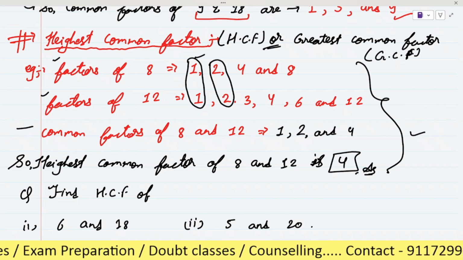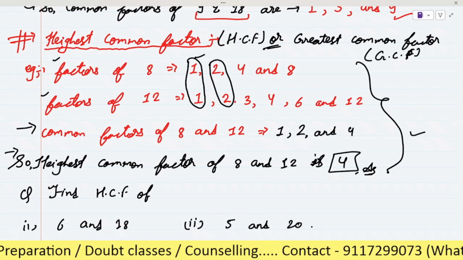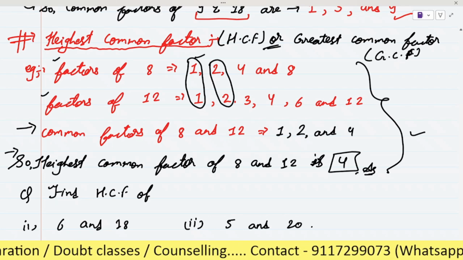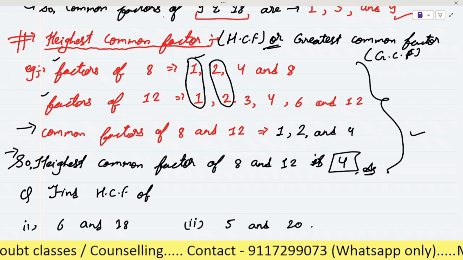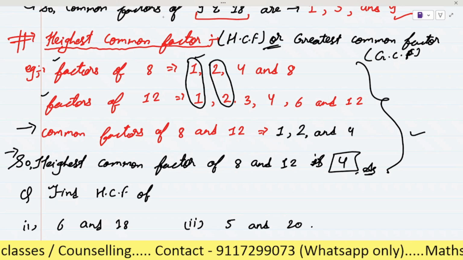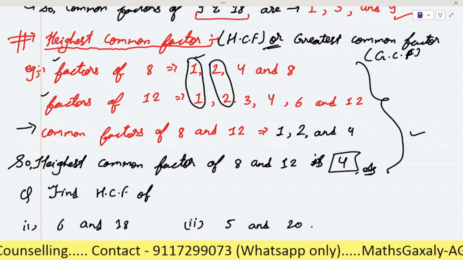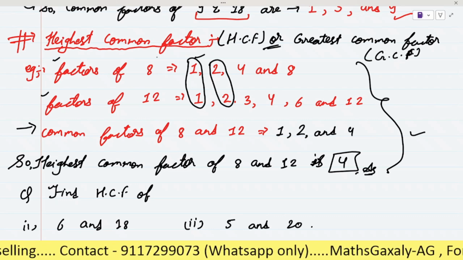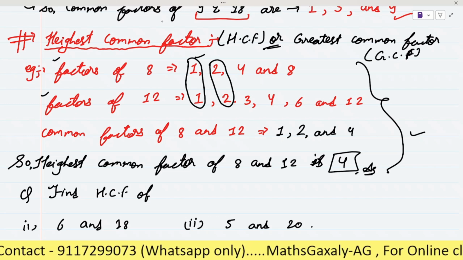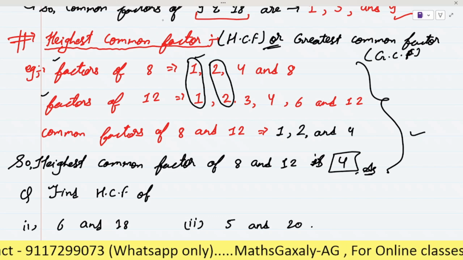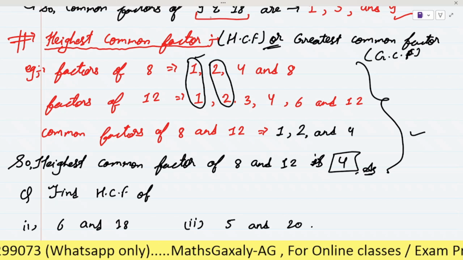Okay, then you have to find the common factors, and then you have to find the highest common factor. So in total 4 steps you have to solve each and every question. But when it asks about any particular method, then we will learn the methods also. Okay, is it clear?